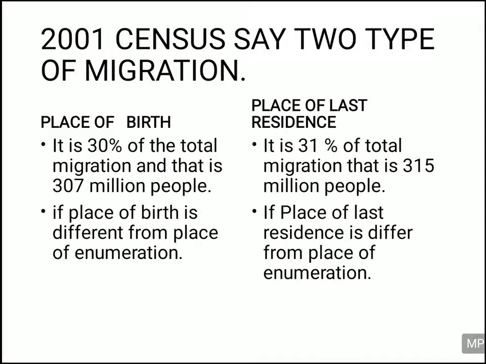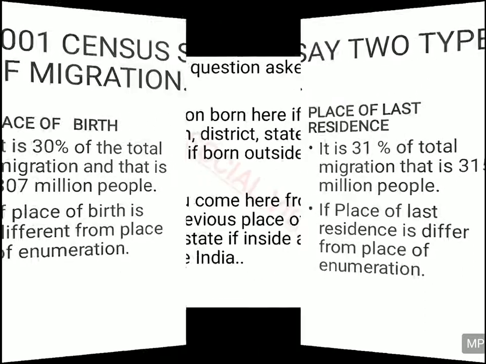So what is happening in the place of birth? The place of birth is different from the place of enumeration, and in the place of last residence, the place of last residence is different from the place of enumeration. So these were the two types of migration taken into account in the 2001 census data.